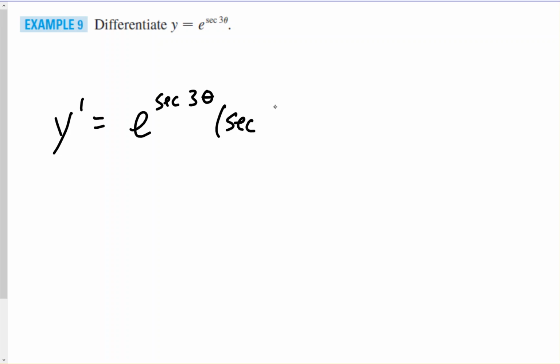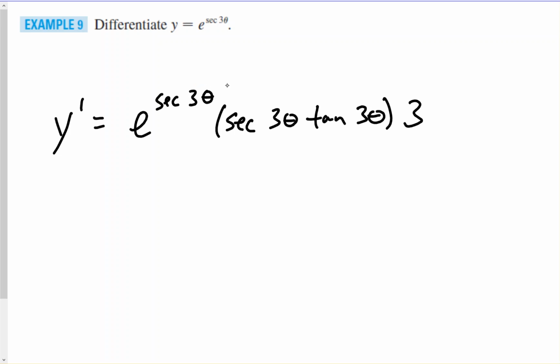So secant 3 theta tangent 3 theta. And then multiply by the derivative of 3 theta. Okay, the derivative of 3 theta would be 3. Just like pretend like theta is like x.